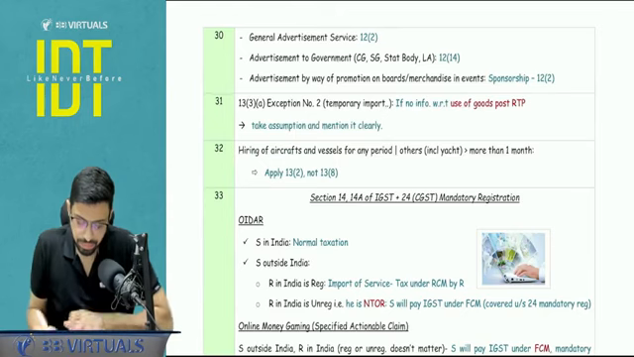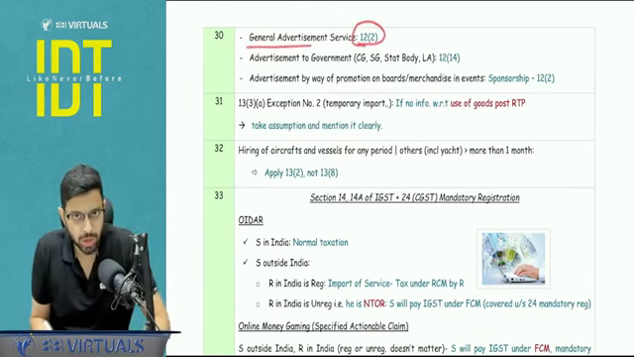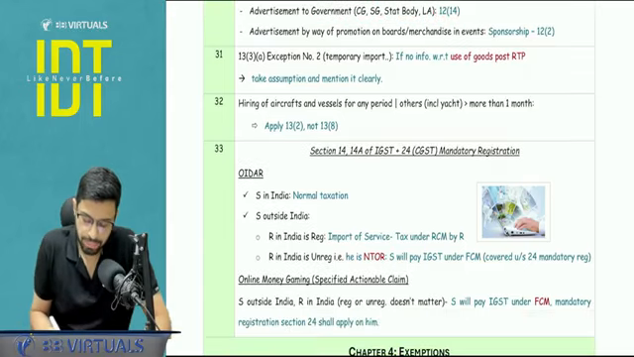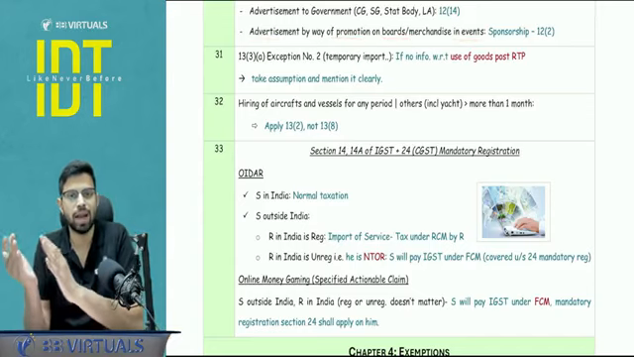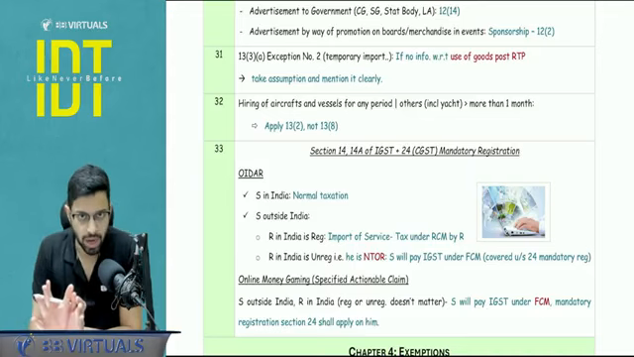Okay, next. Certain general points to be noted. For general advertisement service, you are going to apply 12.2, not 12.14. 12.14 applies only when advertisement is given to the government, that is CG, SG, a state body or any local authority. Advertisement by way of promotion on boards or merchandise in an event becomes a form of sponsorship, and sponsorship is covered under 12.2, that is, general advertisement.